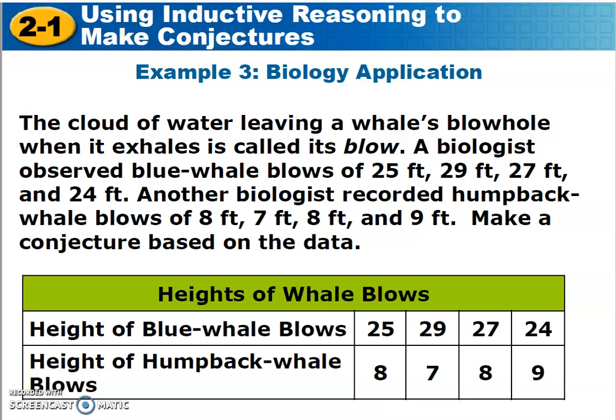Now, once again, we are looking at our data. We are looking for some sort of pattern that's observed, and then we're going to use that to make a conjecture, to make a conclusion. So I'm looking at the chart and I'm thinking, well, first of all, I know that the blue whale blows are definitely higher. Look at that: 25, 29, 27, 24. I could also say, in contrast, the humpback whale's blows would be smaller than the height of the blue whale blows, because look, 8, 7, 8, and 9.